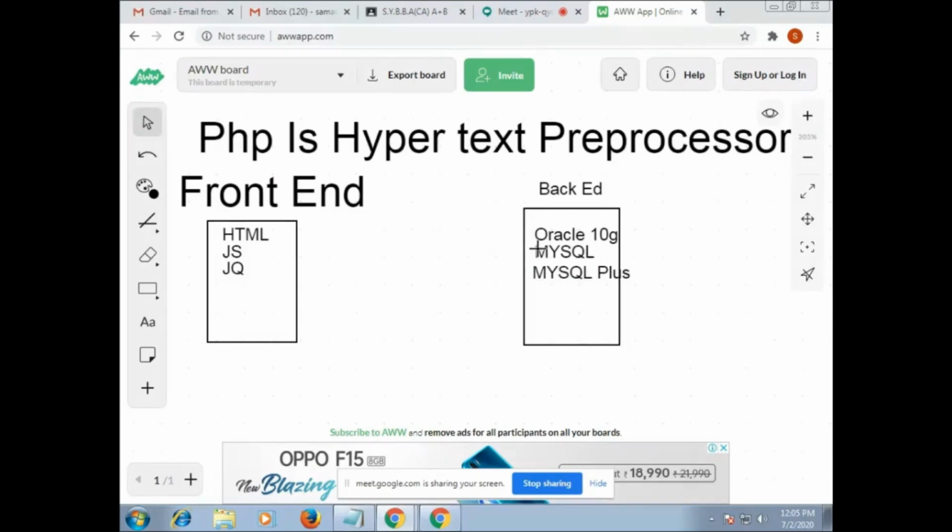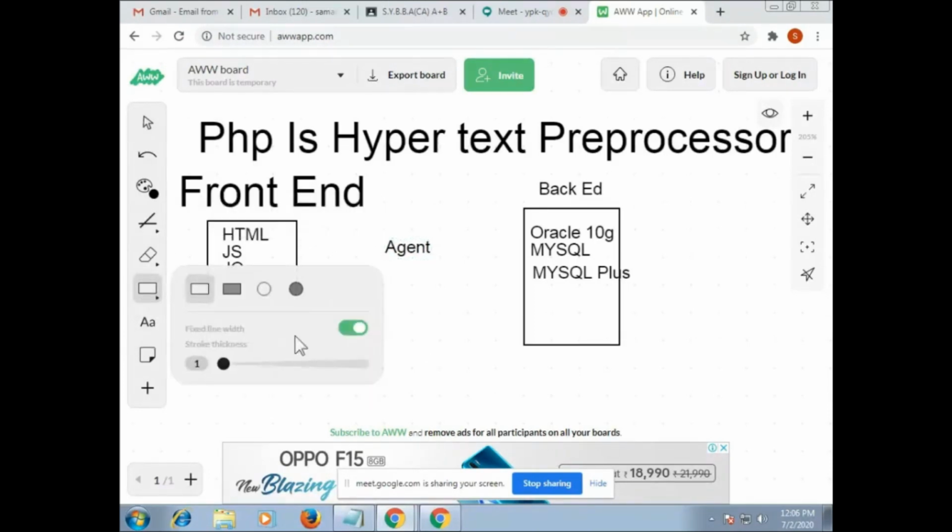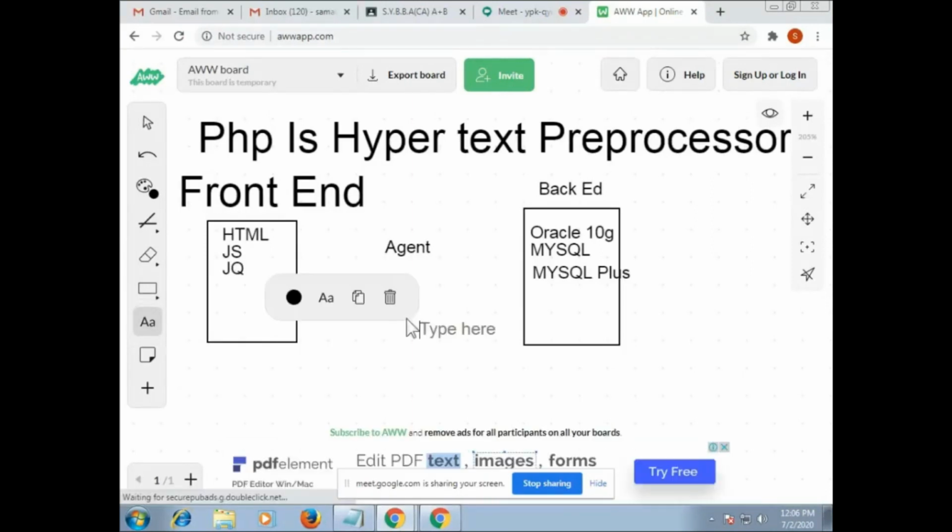That day I told you one more thing, that is the agent. Now the agent is nothing but my PHP. PHP acts as an agent between your front end and back end.